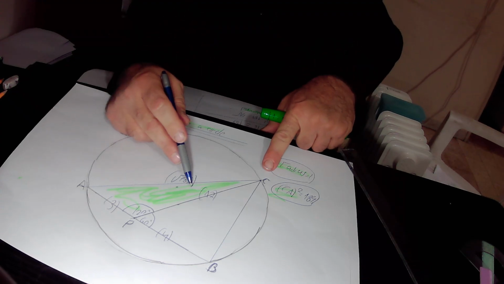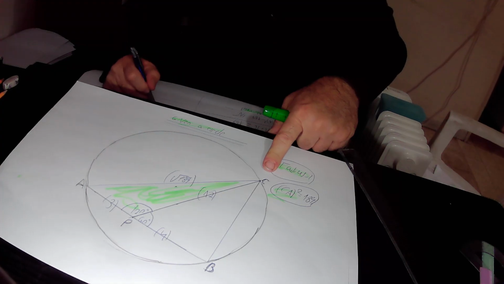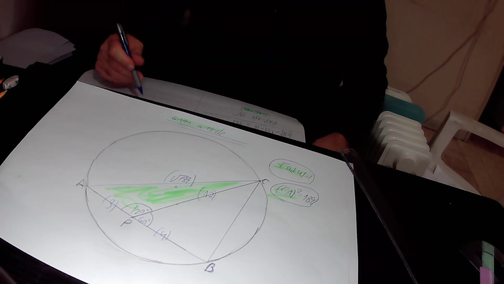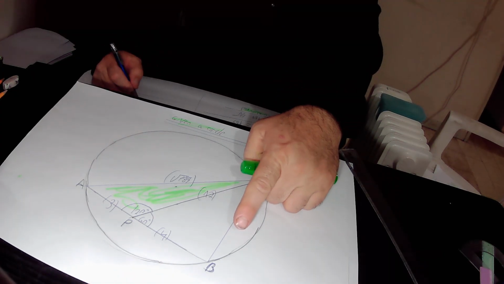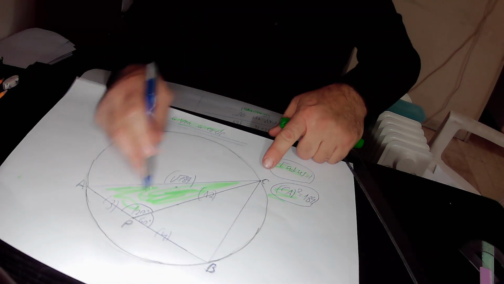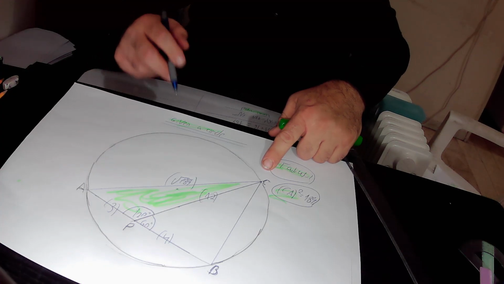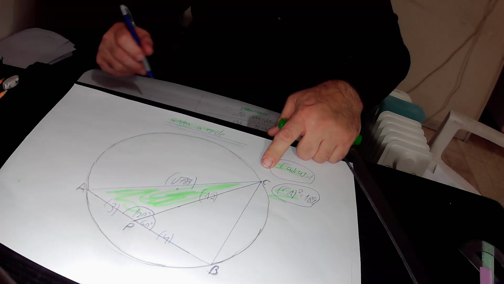PC is 12, therefore PC squared is 12 squared, that is 144. Minus 2 times PB, which is 4, times PC, which is 12, times cosine 60 degrees. Cosine 60 degrees equals 1/2.